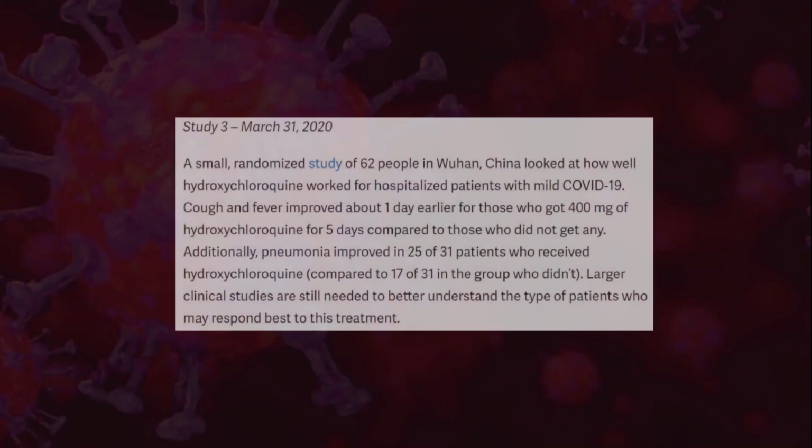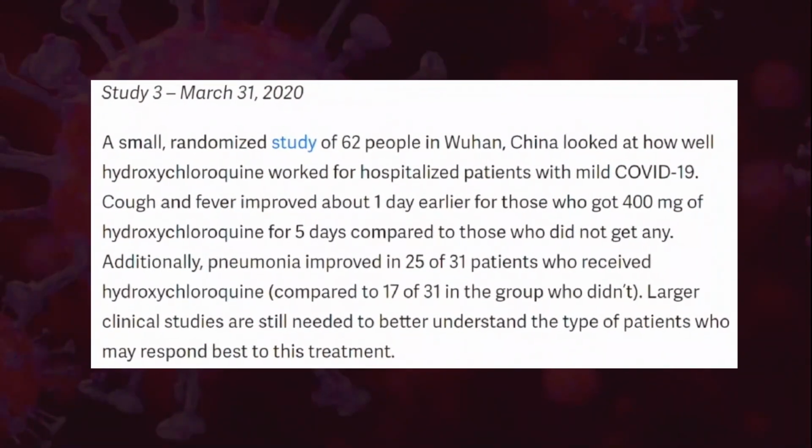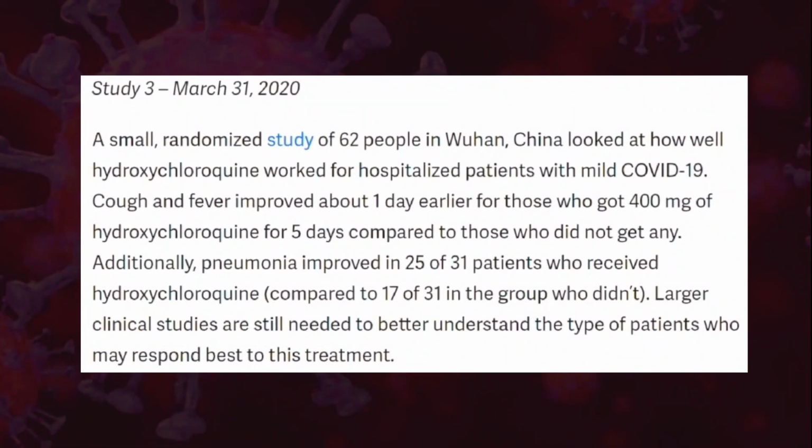This was the 3rd study, which was published on March 31, 2020. It was also a study published from Wuhan, China. 62 people were enrolled into this study. The study states that cough and fever improved about 1 day earlier for those who got 400 mg of hydroxychloroquine for 5 days compared to those who did not get any. Additionally, pneumonia improved in 25 of 31 patients who did receive hydroxychloroquine. Larger clinical studies are still needed to better understand the type of patients who may respond best to this drug.